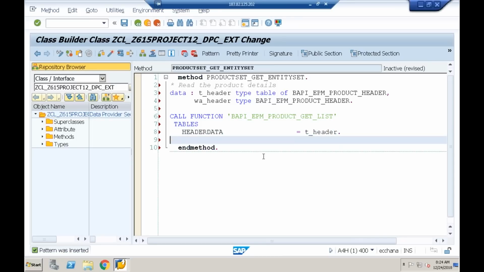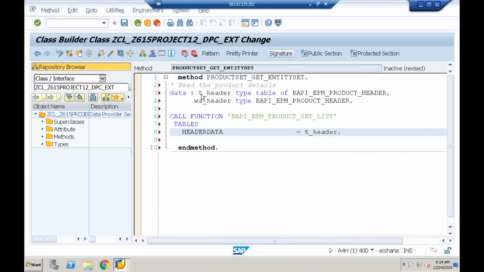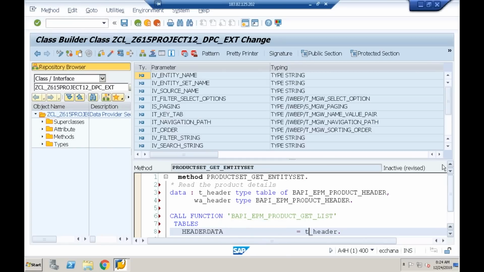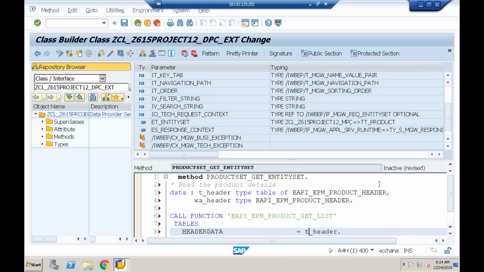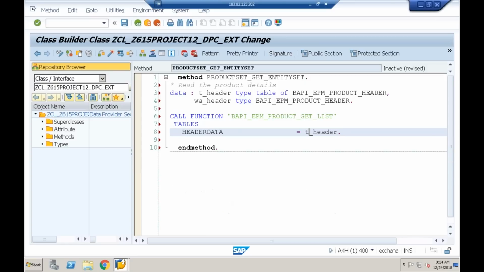So what do you have to do? We need to loop this and map it to your return internal table. What is the return internal table here? ET underscore entity set, which is referring to your entity, which contains three properties. So I need to map those three properties: product ID, type code, and category.